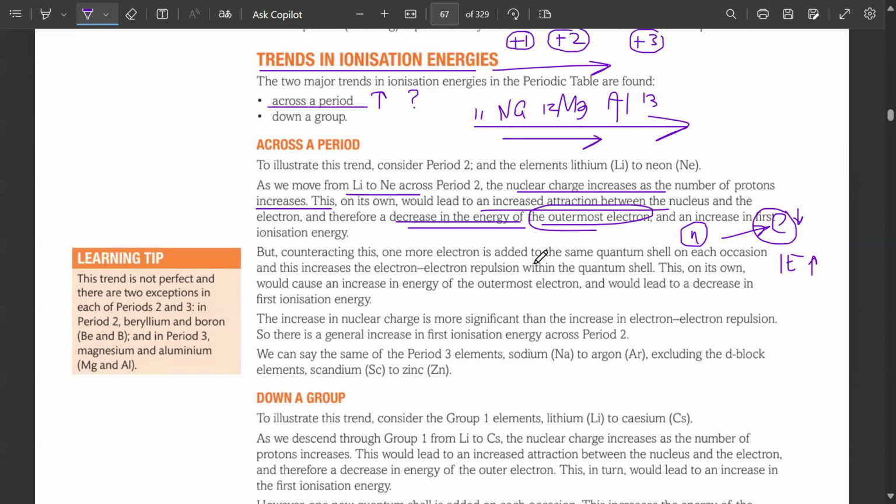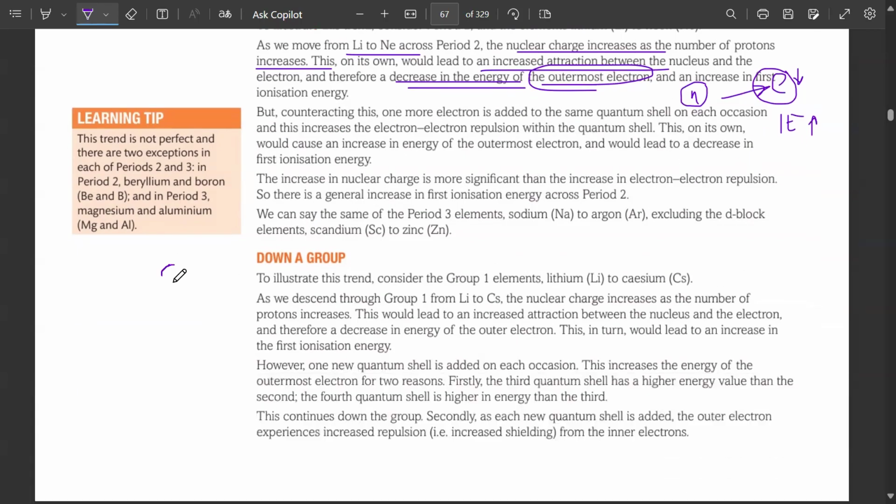Now if we look down the group, what will happen down the group? Down the group, you know that the period number is changing. Shells are increasing. Across the period, shells remain the same. But here the atomic radii is increasing as you move down the group. So ionization energy would decrease down the group. Why? Because the electron is getting further away from the nucleus. Got it? Yeah. Good.